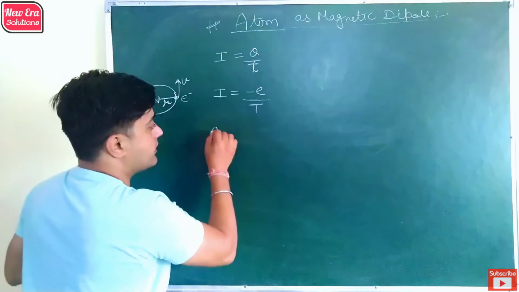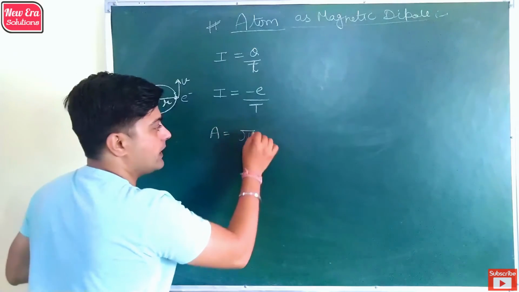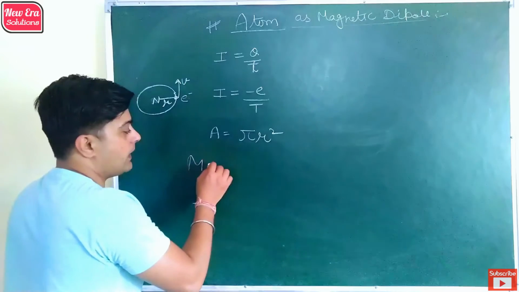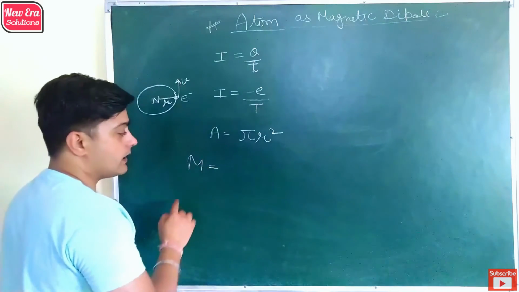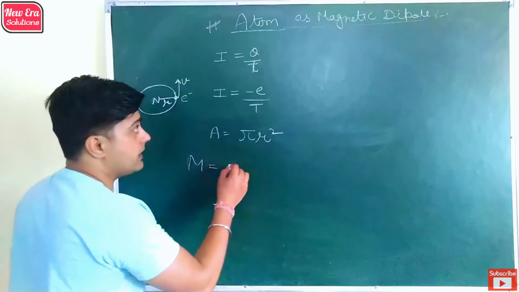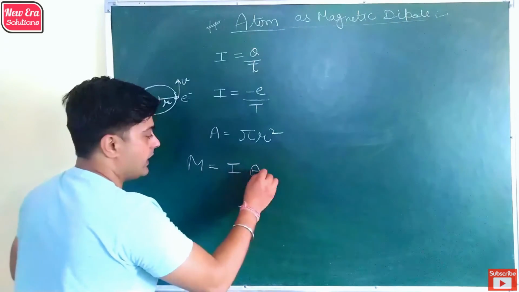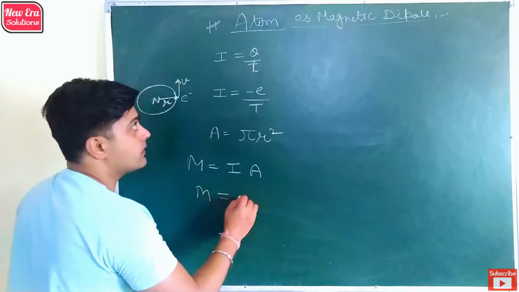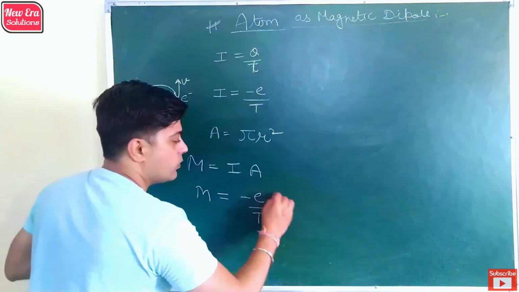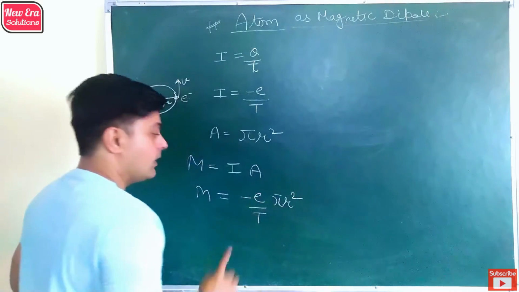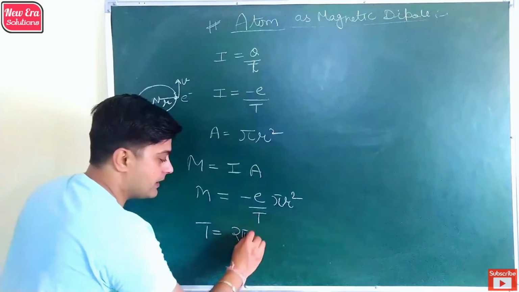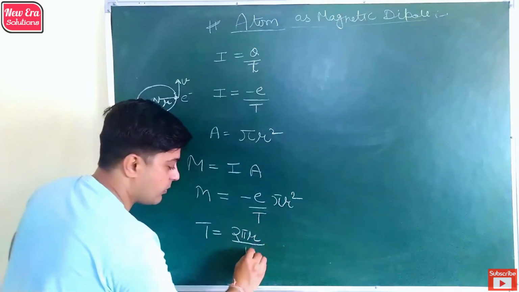The cross-section area of the loop is pi r square. Now as a magnetic dipole, the dipole moment of the atom is current into area. So m is equal to minus e by T into pi r square. Now the time period is the distance, which is the circumference, upon the velocity.